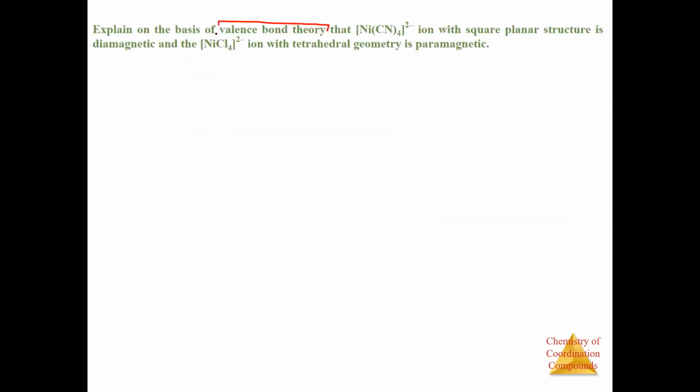Fine. Explain on the basis of valence bond theory that Ni(CN)4 2- ion with square planar structure is diamagnetic, and NiCl4 2- with tetrahedral geometry is paramagnetic. Okay, it is paramagnetic. Now, there are two things. There are few things that you can see here. You have been given Ni(CN)4.